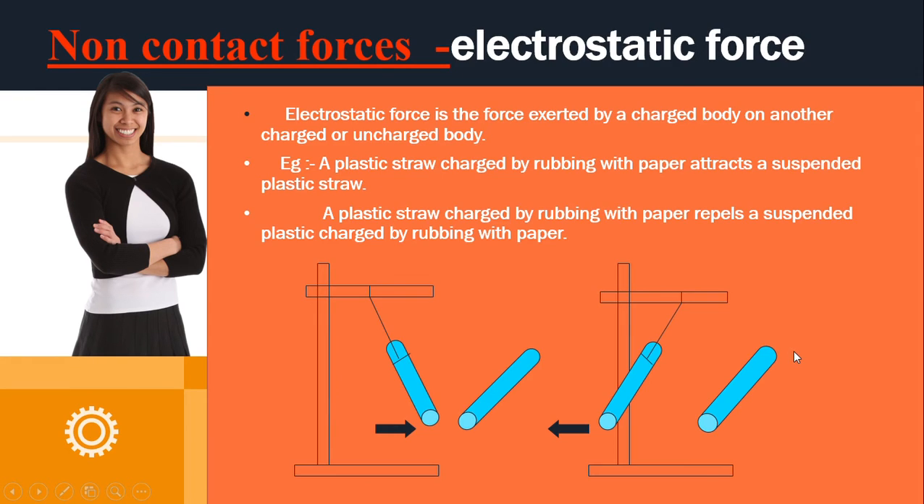Now next, moving on to electrostatic force. Electrostatic force is a force exerted by a charged body on another charged or uncharged body. So a plastic straw charged by rubbing with paper attracts a suspended plastic straw. Here they are in close proximity, and that is enough for them to get attracted. Here the close proximity is enough for them to get repelled or move away. A plastic straw charged by rubbing with paper repels a suspended plastic straw which is charged by rubbing with paper. So both of them have been charged by rubbing with paper, but they will repel.